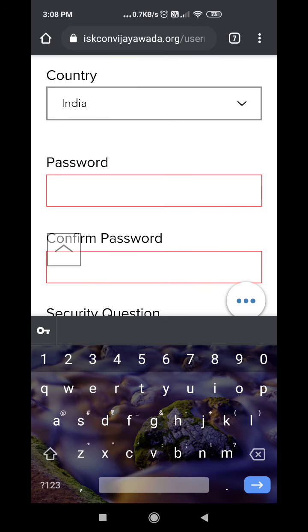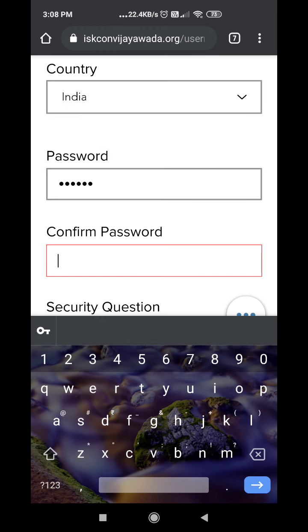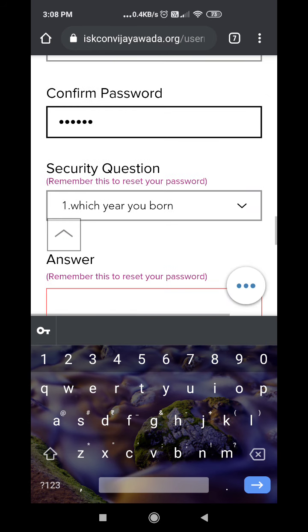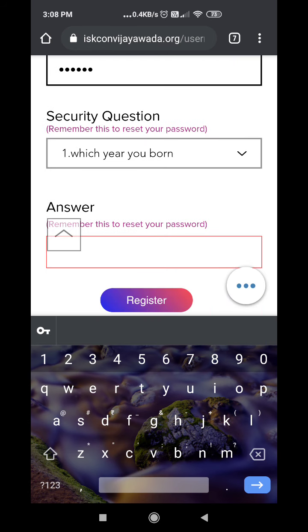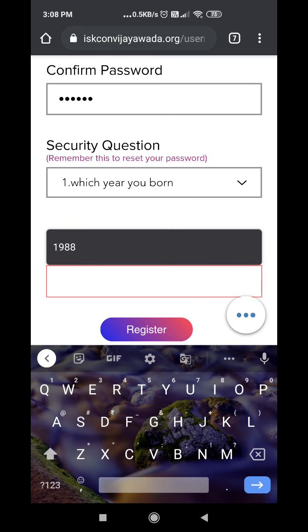Then this is the password, you can select your own desired password. So I'm just putting my password. Once again, for confirming the same password. Here a security question is asked, your birth year.